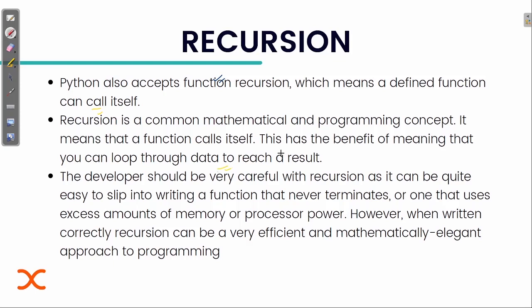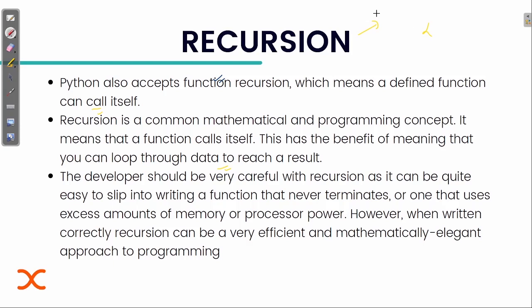Now, if we can do the loop concept here in recursion, remember that in a loop we used to have some boundary value, so that after that point the loop would terminate. The same way in recursion, it is important that we have one condition after which the function should stop calling itself.